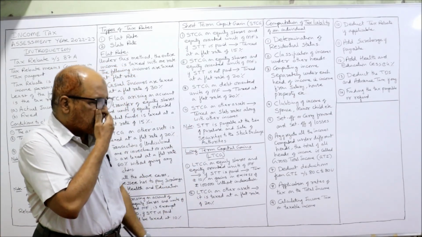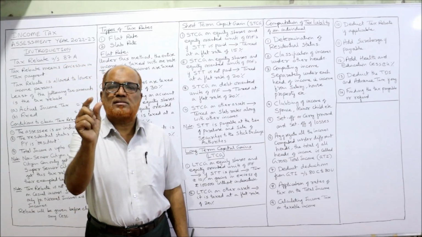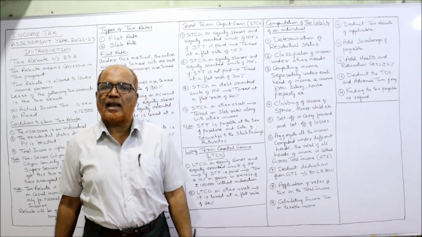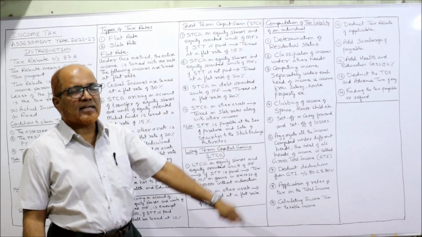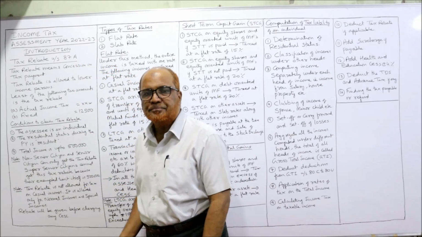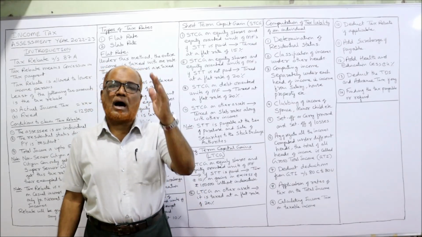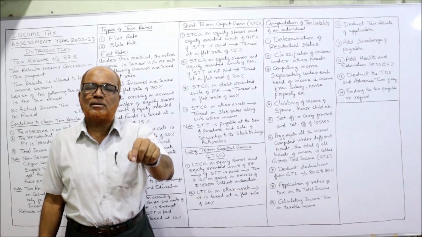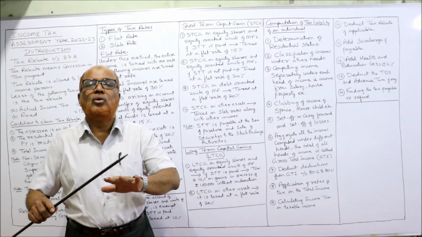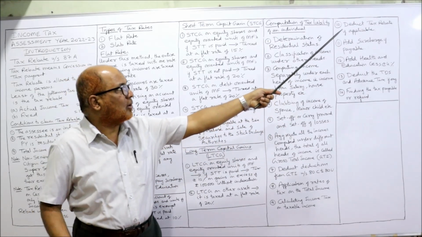Next, calculating income tax or tax payable. Once we have decided the rates of tax, apply the rates of tax on the income, you will get the tax liability. Next, deduct tax rebate if applicable. Just now I have explained to you about tax rebate for low income groups. If a person's total income is up to 5 lakh rupees, tax rebate will be allowed. If the income is more than 5 lakh rupees, no tax rebate will be allowed. So we have to check whether tax rebate is allowed or not.